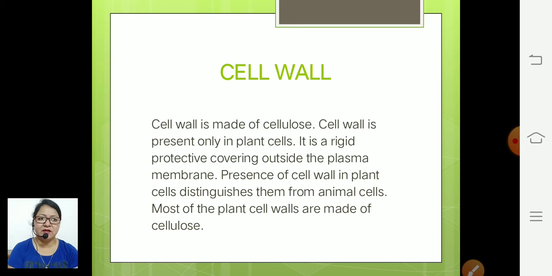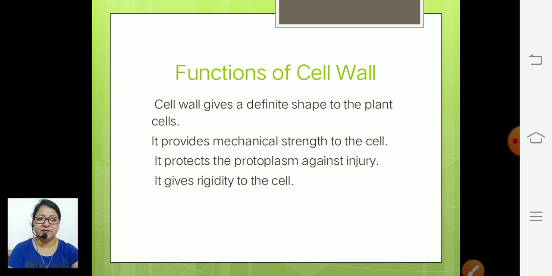Outside the protoplasm means cytoplasm, then plasma membrane, then outside of that the cell wall is present. It is the main feature to differentiate plant cells from animal cells. Clear? And the material is cellulose.